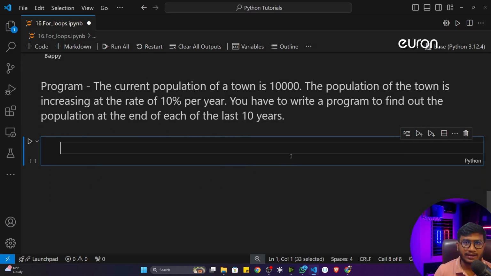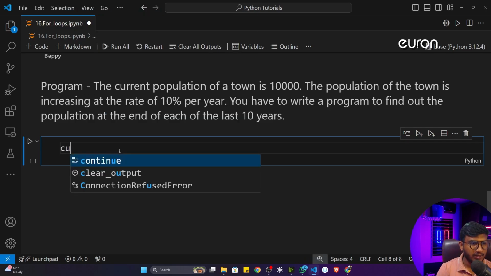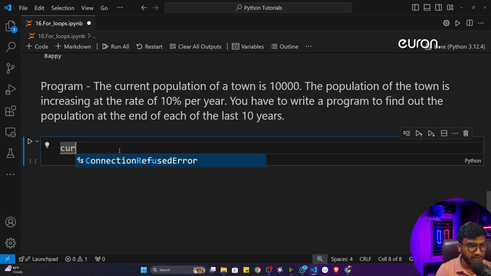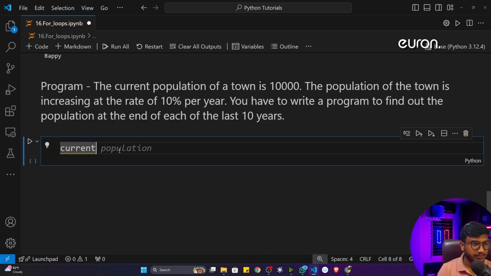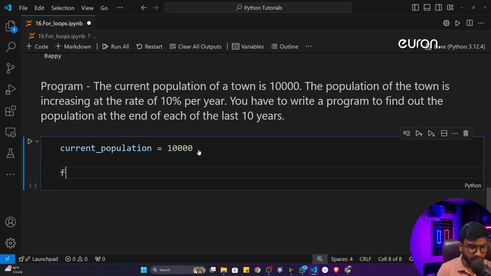So for this, I have to write a program, and you can use this for loop concept. Let me tell you how we can write this program. First of all, let me write the current population. Current population is equal to 10,000. You can see this is the current population of this town. First of all, I have to go back 10 years.